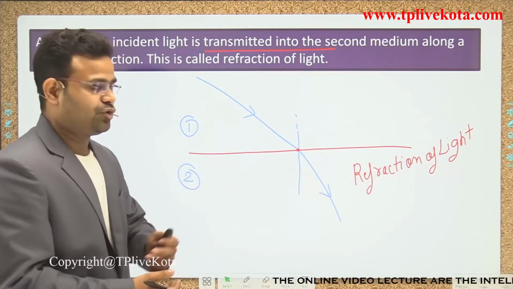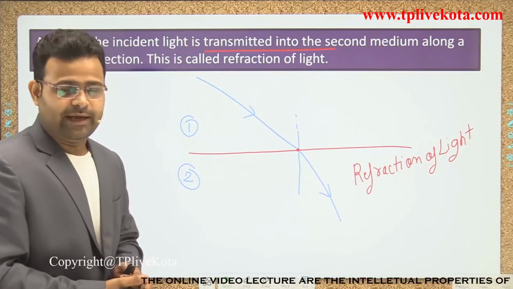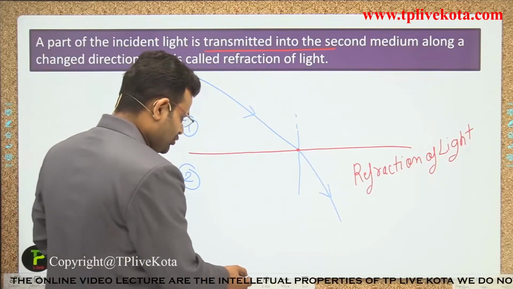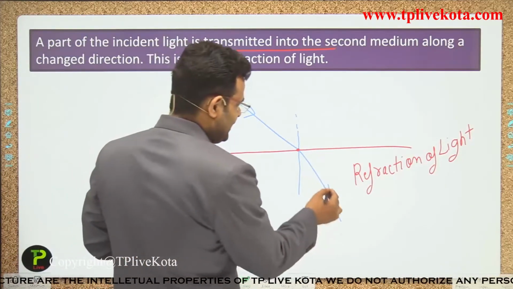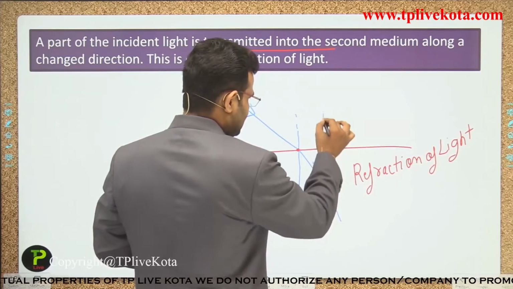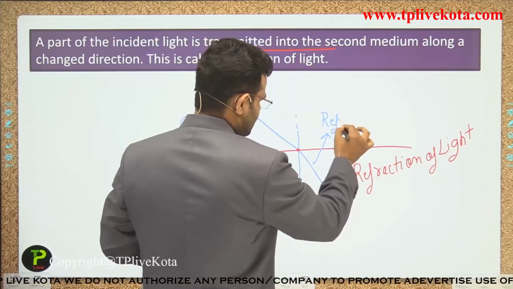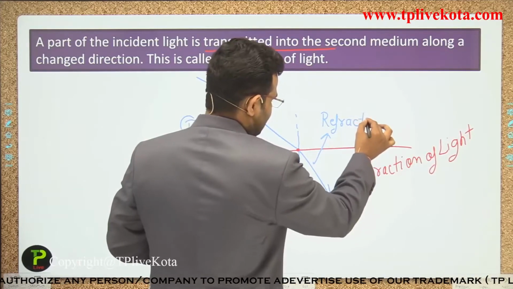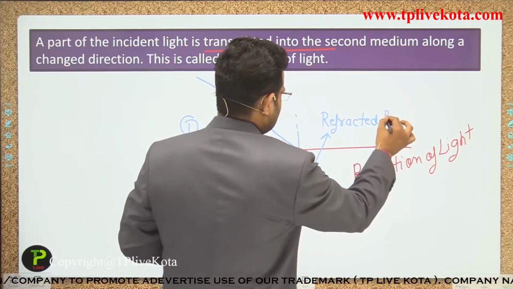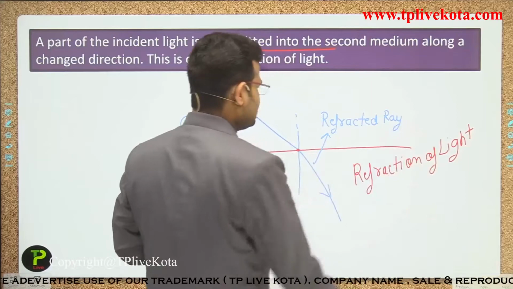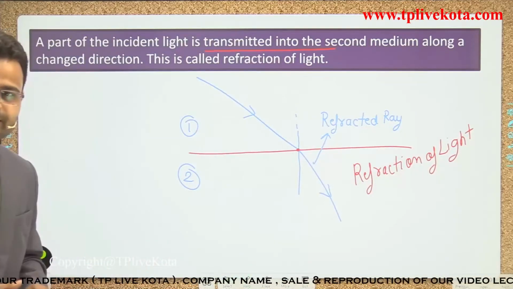That process is called the refraction of light, and that ray is called the refracted ray, guys.